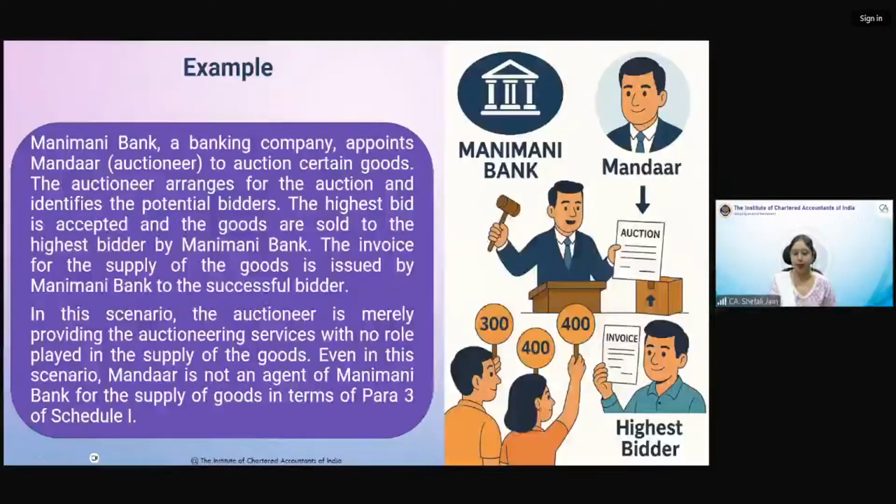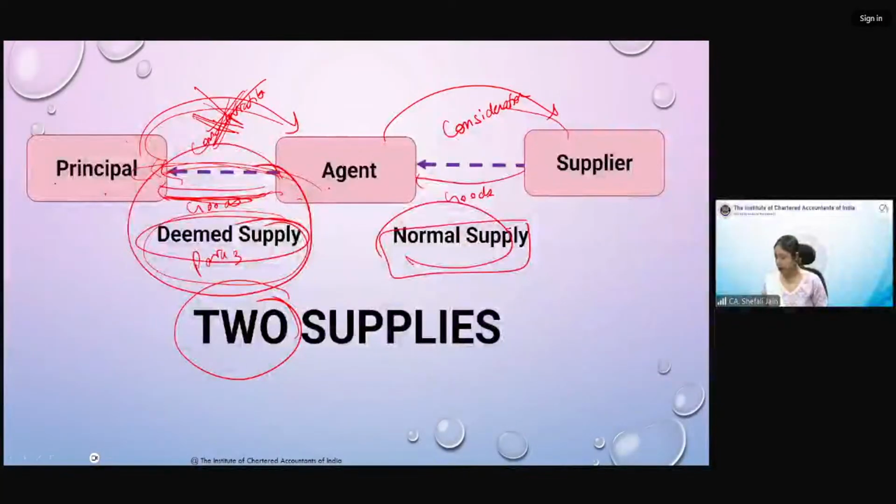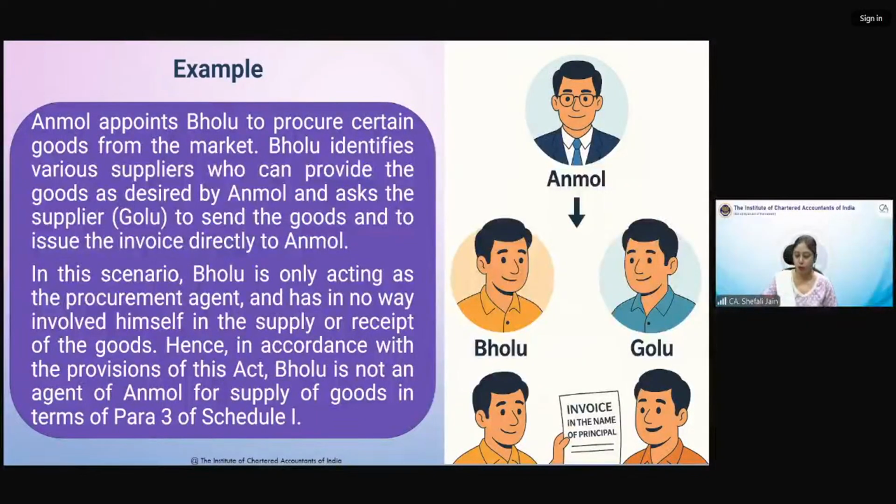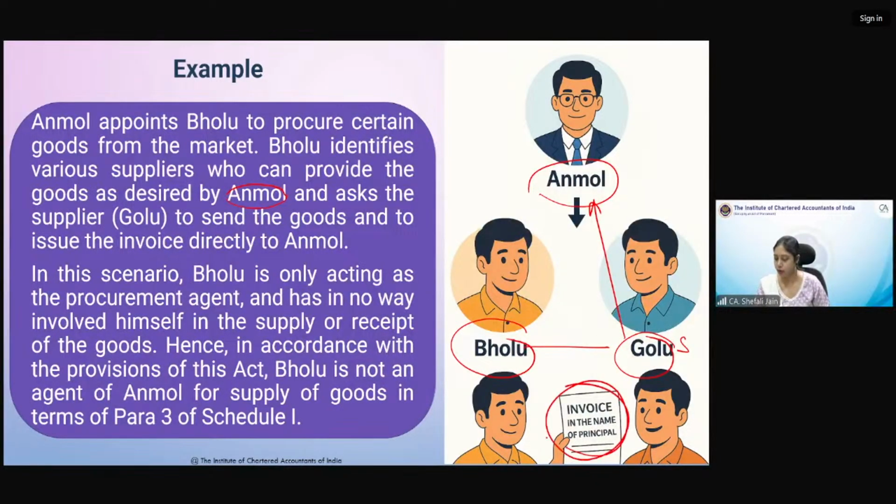Now Bholu identifies various suppliers, and he identifies one of the suppliers as Golu, that Golu has reasonable rates, so we take goods from Golu. Now Golu has issued the invoice in the name of the principal. See, Golu has issued the invoice in the name of the principal. That means in the name of Anmol he has issued the invoice. So therefore it is not a para 3 supply. Sorry, para 3 will not be attracted here.